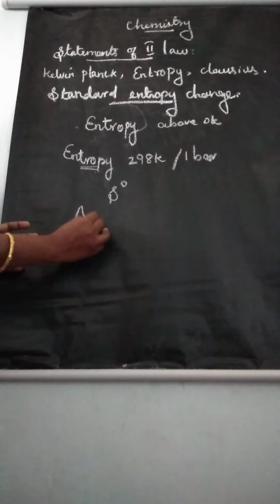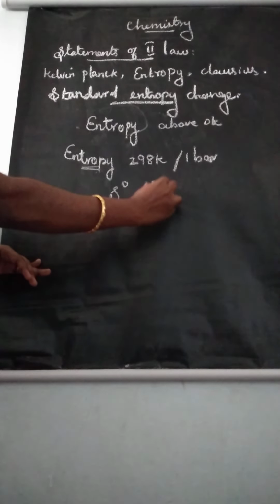Standard entropy is defined as the absolute entropy of a substance at temperature 298 Kelvin and pressure 1 bar. Now, from this we can write the standard entropy change.